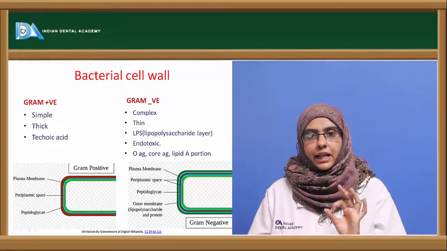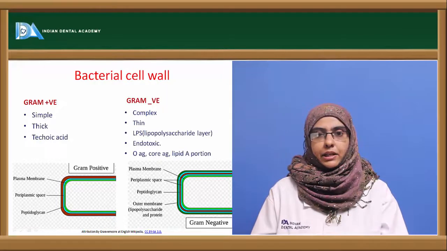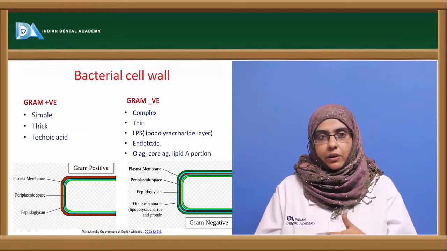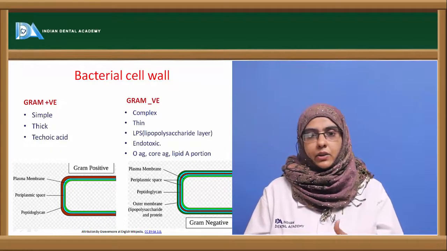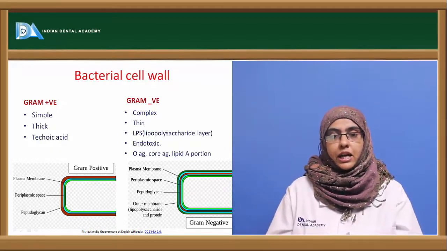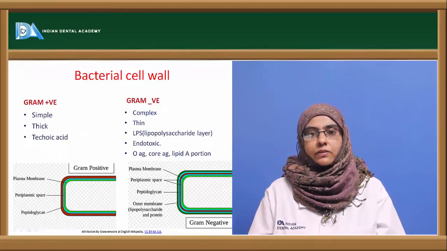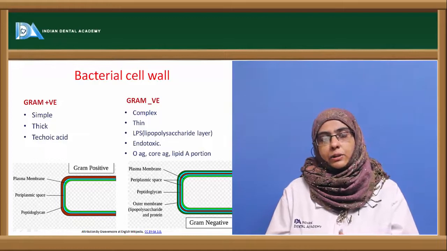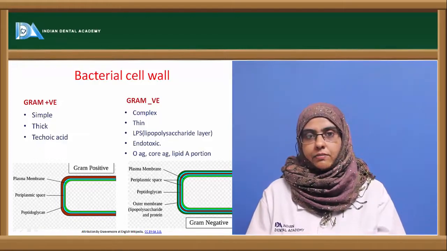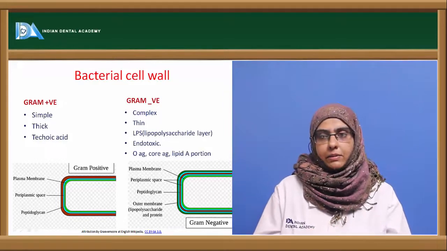So the lipopolysaccharide layer is a very important component in gram-negative bacteria, having three important parts. One is the O antigen, you have a core antigen, and then you have a lipid A portion. The lipid A portion accounts for the endotoxicity of the organism, which brings about the fever-inducing property and the tumor necrosis factor effect of gram-negative bacteria.